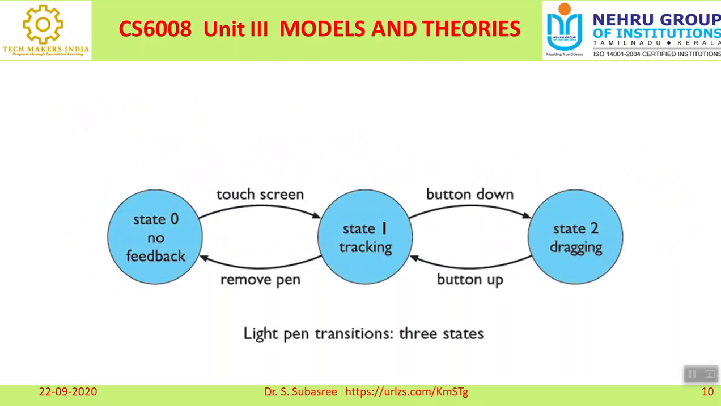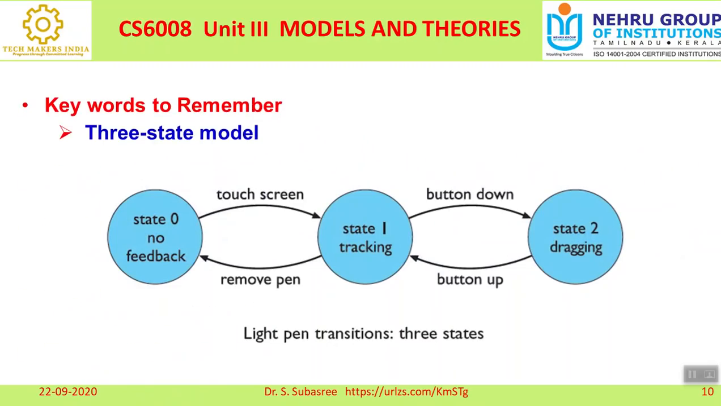See, for example, this is a state diagram. For understanding purposes, I have taken this three-state model. So what does state 0 represent? There is no feedback. Nothing is there. You are not doing anything in state 0. You are simply idle, right? And here you are using a light pen as the device. You will be touching the screen. What is the action you are doing? You are touching the screen, or you can remove the pen. Both are possible. For example, I am touching the screen.